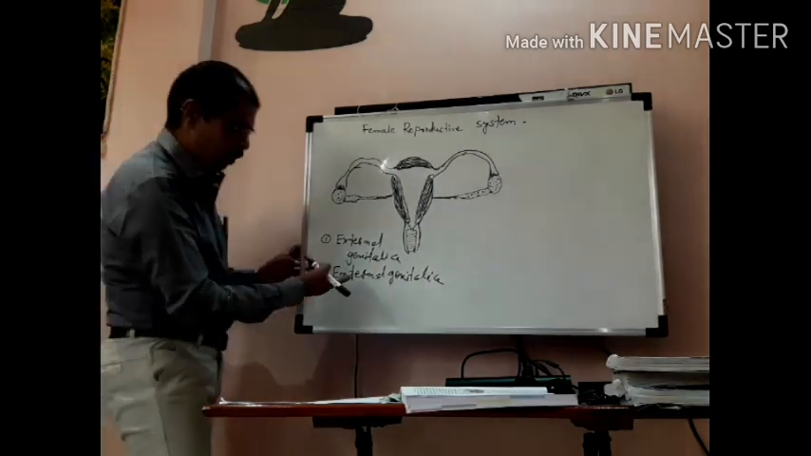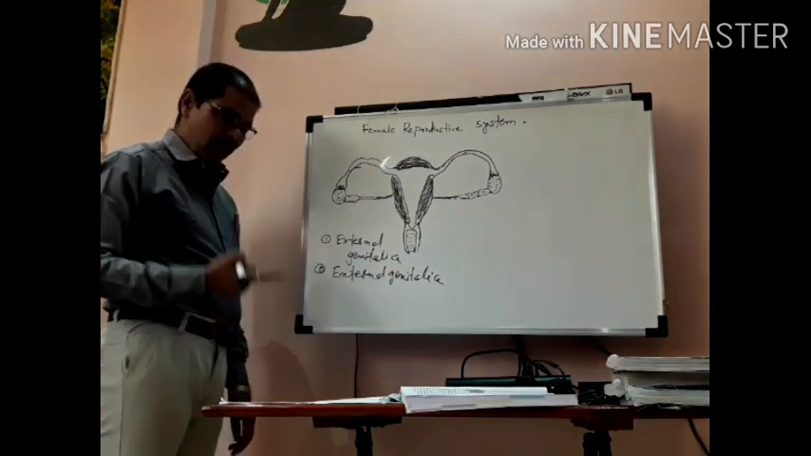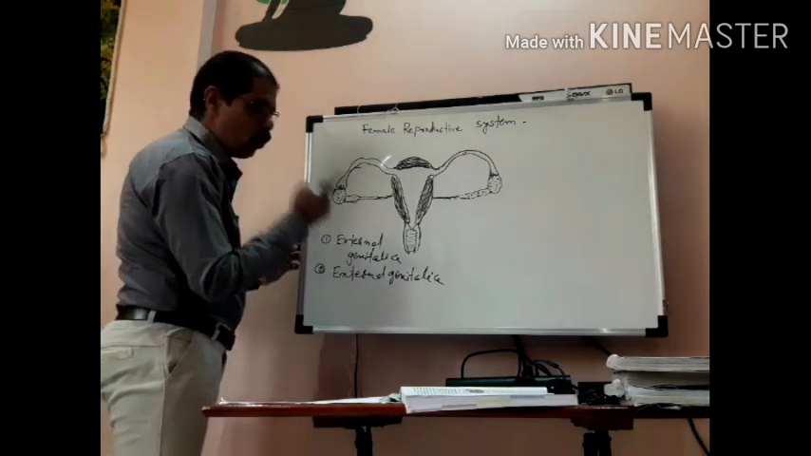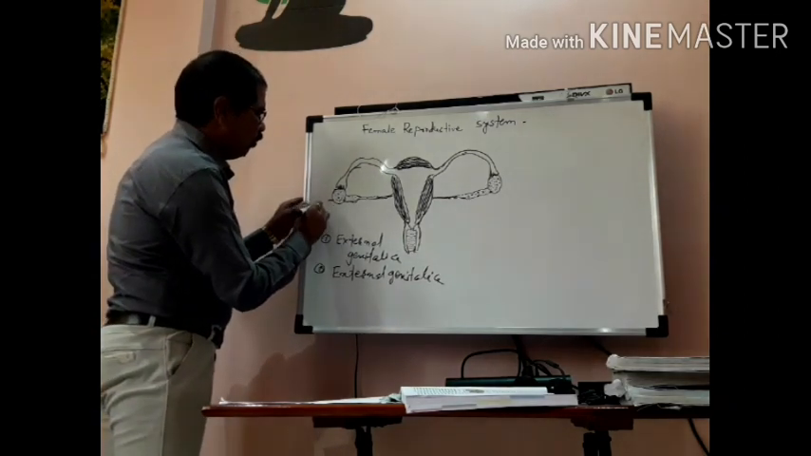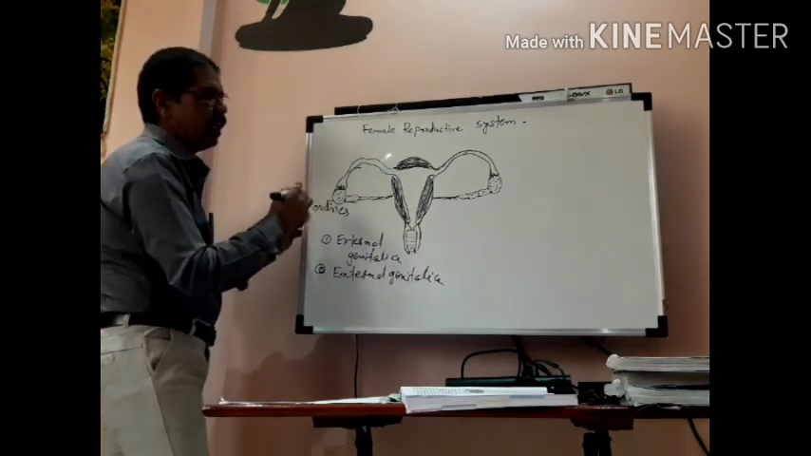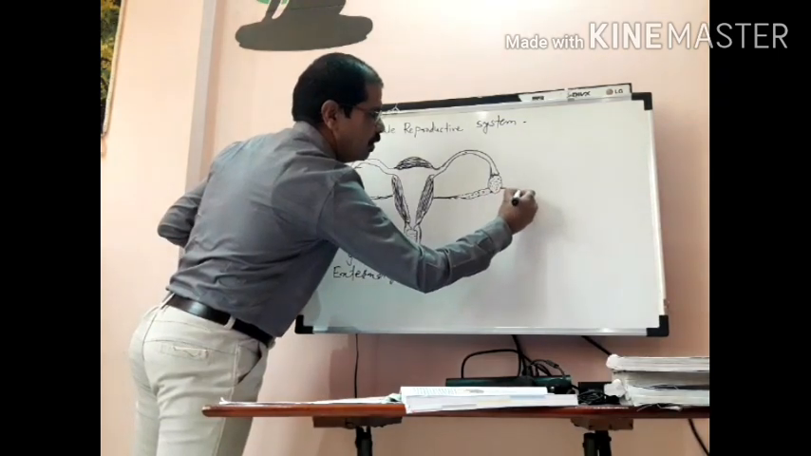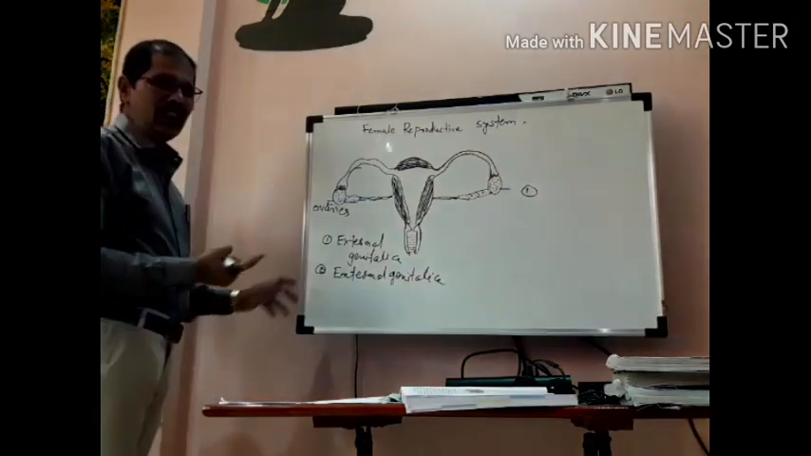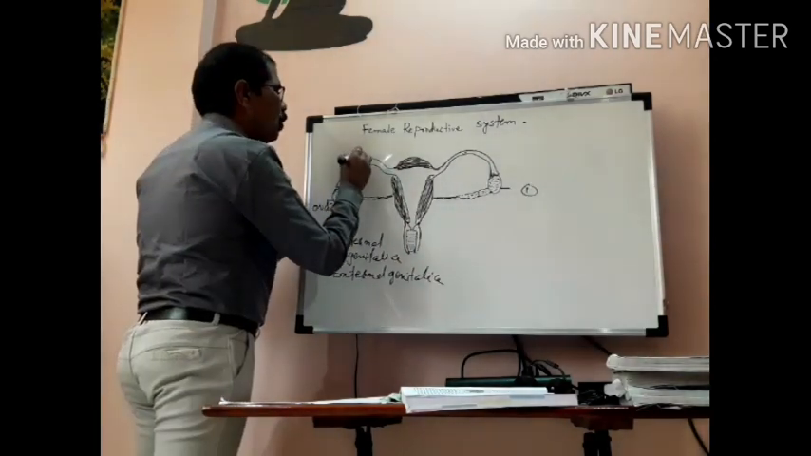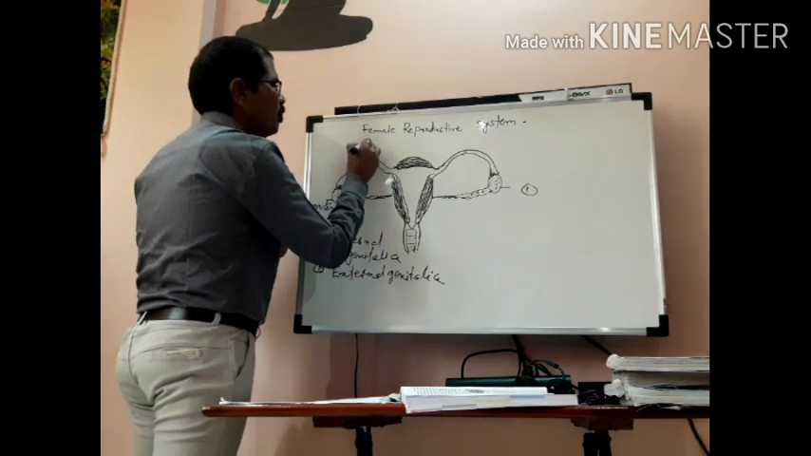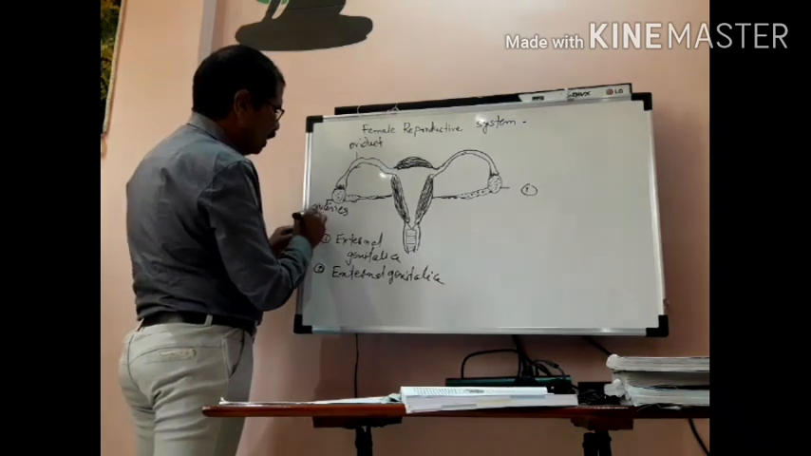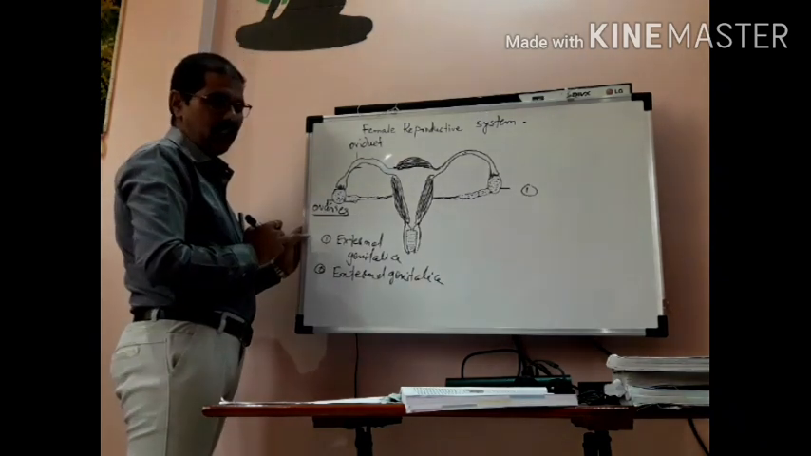Now I am going to explain the internal genitalia. The internal genitalia include a pair of ovaries, like this. This is an ovary, one here and one on this side. It is a pair of ovaries. Then it includes a pair of oviducts.